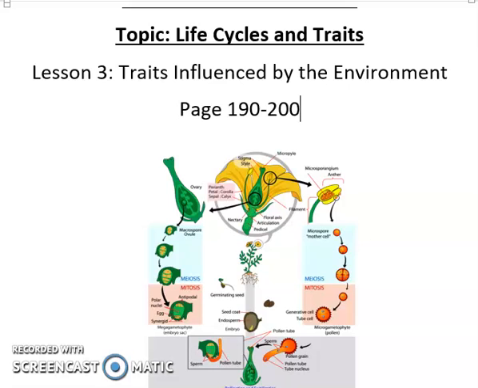Lesson 3 check. Explain. Number 1. How can environment affect the height of a tree? The environment can affect the height of a tree by the amount of rainfall, temperature, and soil nutrients.